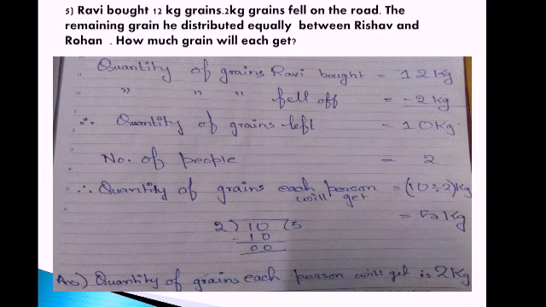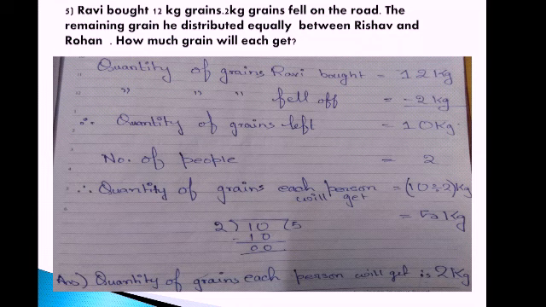Now what is said? Ravi bought how much quantity of grain? 12 kgs. How much quantity fell off on the road? 2 kgs. So how much grain is left with Ravi? 12 minus 2, that is 10 kgs. Now this 10 kg is divided equally between Rishabh and Rohan. So you have to find out how much quantity of grain Rohan and Rishabh each get. Now how will we write the statement?